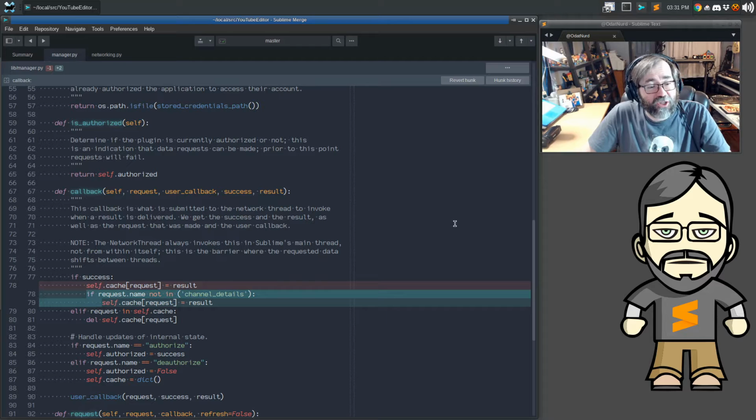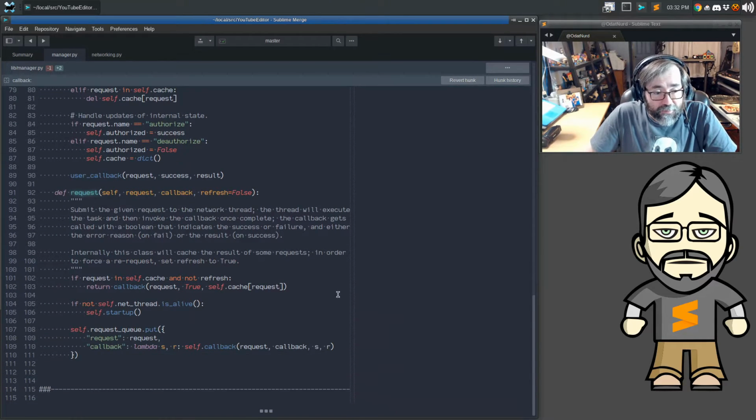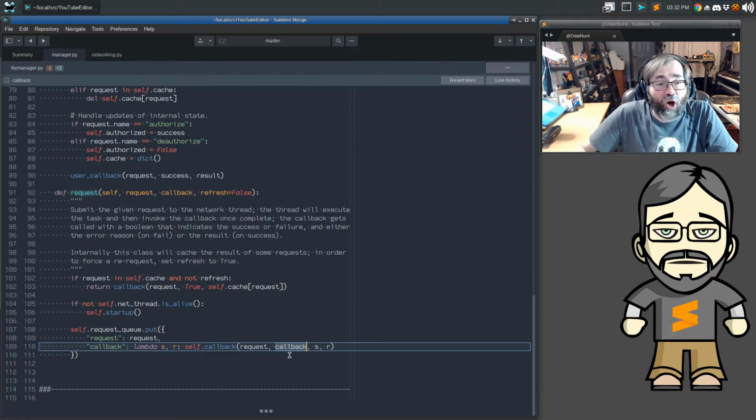How it actually does that is that it takes the request object and submits it into the queue, but it changes the callback that was actually given from the one that was provided to one that has itself to call that, and it will get the original callback that the request actually created.